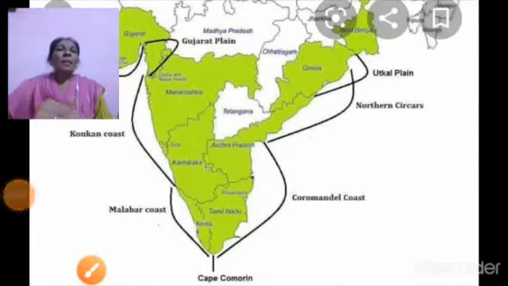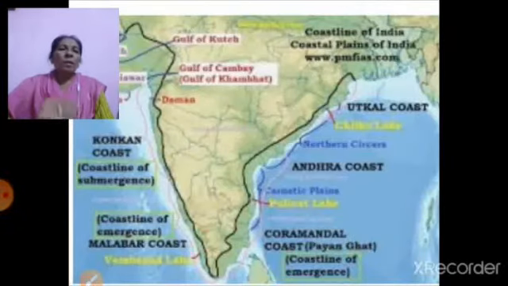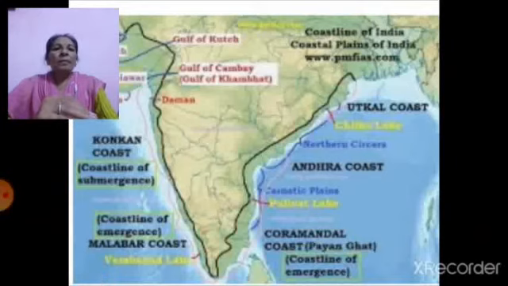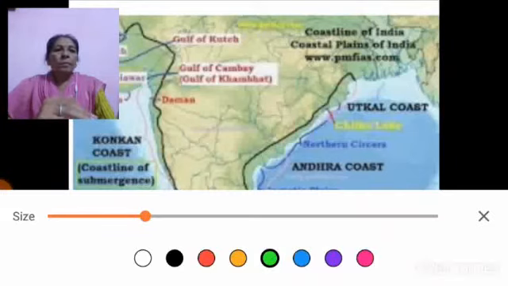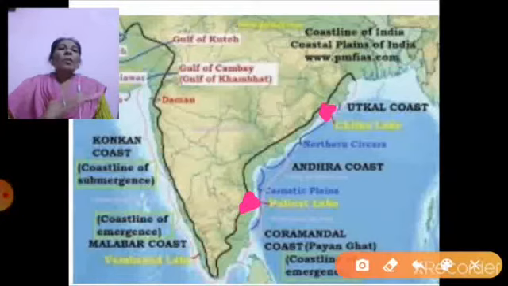Major lakes are also found here in the eastern part of the eastern coastal plains, that are Chilka lake here, and here on this coast of Tamil Nadu you can see Pulicat lake. So these are the lakes also found here.